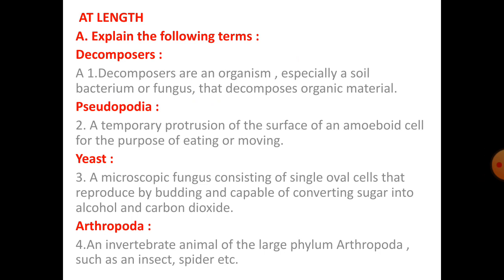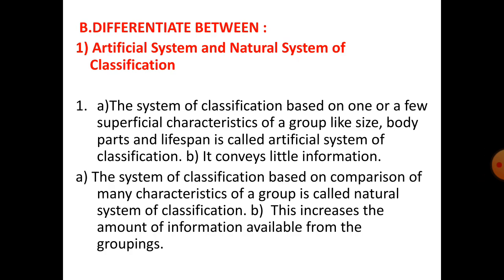Yeast, a microscopic fungus consisting of single oval cells that reproduce by budding and capable of converting sugar into alcohol and carbon dioxide. Arthropoda, an invertebrate animal of the large phylum Arthropoda, such as an insect, spider, etc.